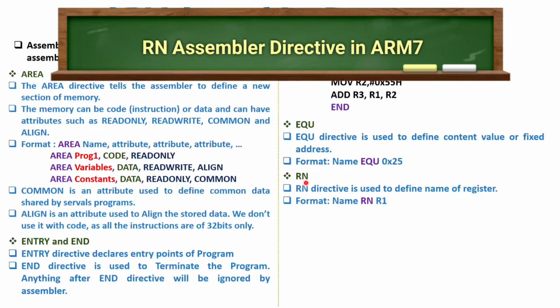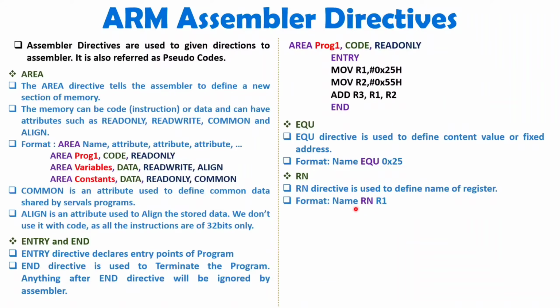Here the RN directive is used to define the name of a register. For example, if you write any name, then RN comma R1, then R1's name will be that name, right? So to define the name of a register, we can use the RN directive. See, with ARM7 we have R0 to R15 registers, right? And if you want to define a register with a name, then you can use this directive.